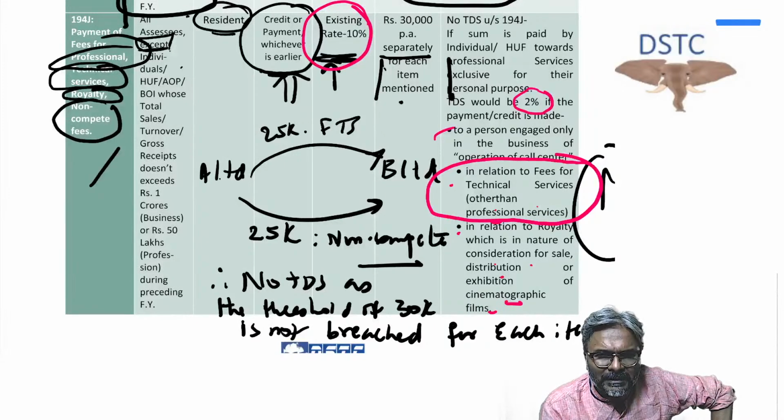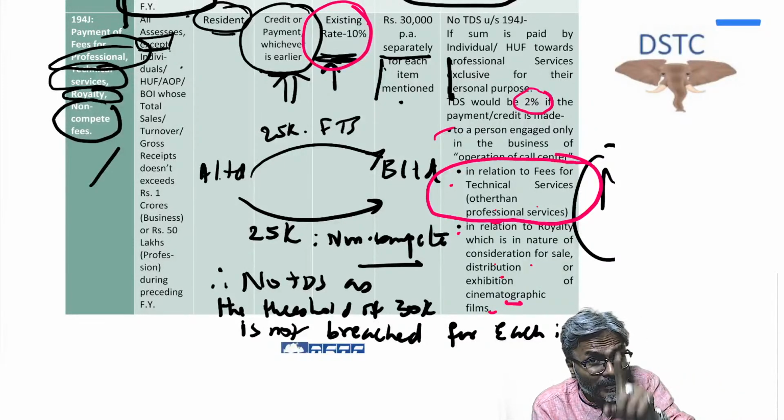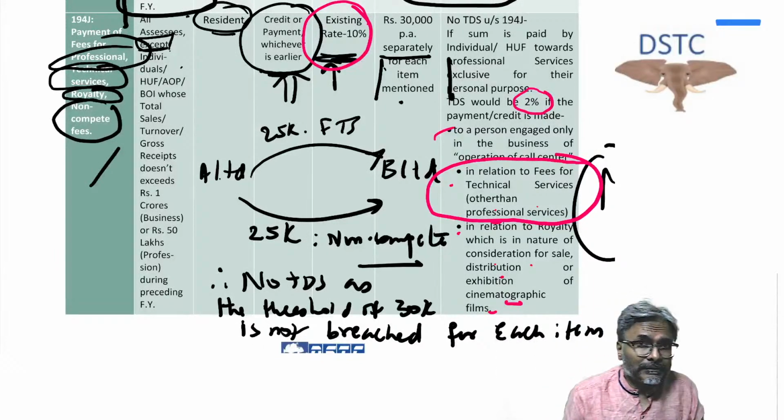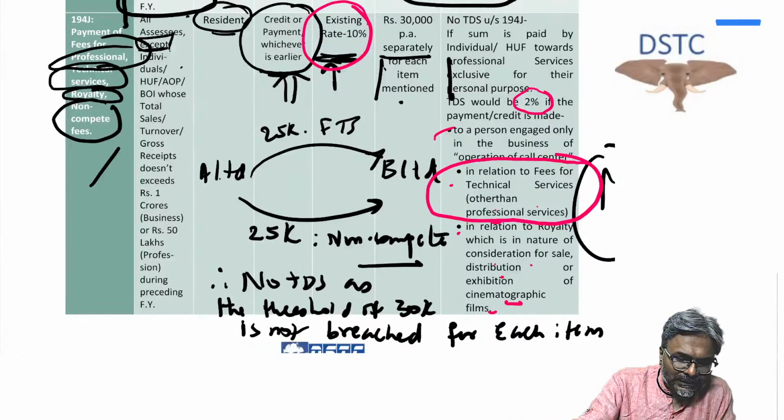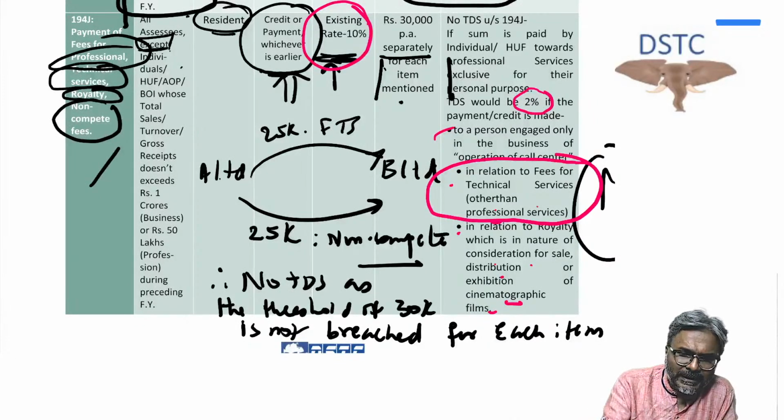Why is it a payment in relation to works contract? Because the work was already being given to them to make those films or the serial. So this is a payment towards the works contract, and accordingly, students, the TDS under 194C will be deducted.